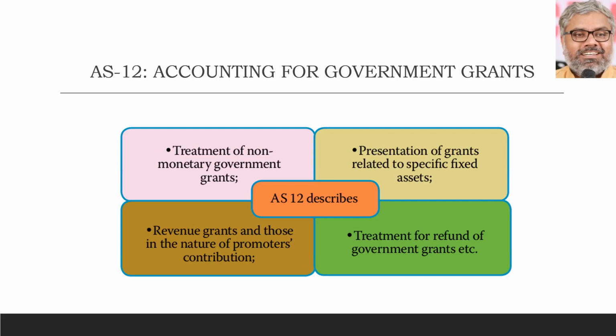Entries will not be told by the standard, it will tell the treatment. From that we have to understand and we should be able to write journal entries when an organization receives some government grants. What this AS 12 describes and prescribes about. It tells us about treatment of non-monetary government grants, if any.